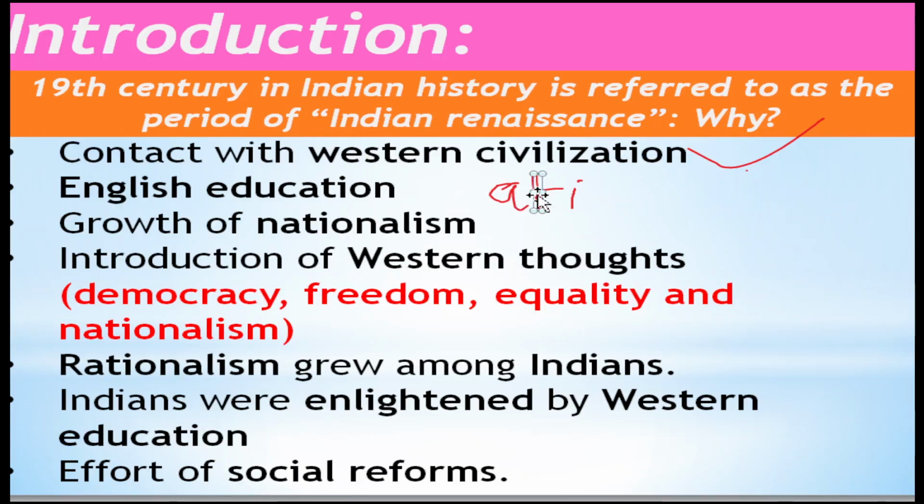So next is the introduction of Western thoughts, like democracy, freedom, equality, and nationalism. These are the thoughts of the Westerners. Rationalism grew among the Indians. I have already mentioned this. Indians were enlightened by Western education and made efforts for social reforms.